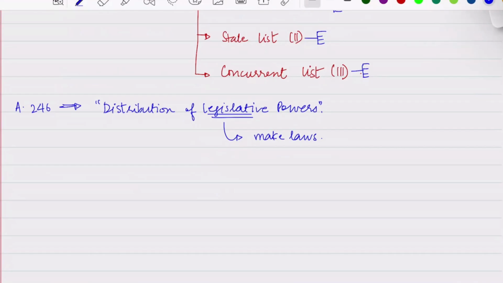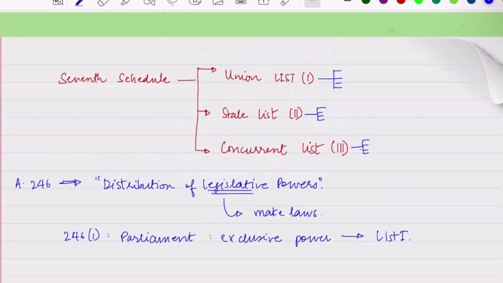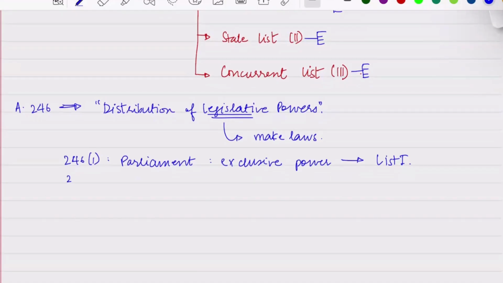It enunciates the subject matters on which the legislative assemblies and the parliament have power to make laws. Article 246(1) says that the parliament has exclusive power to make laws with respect to the matters enumerated in list 1 of the 7th schedule, which is also called the union list.